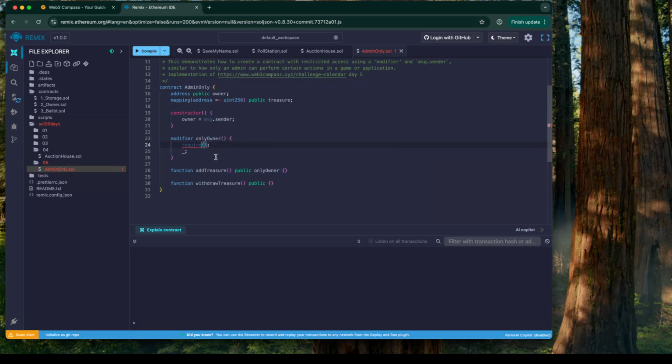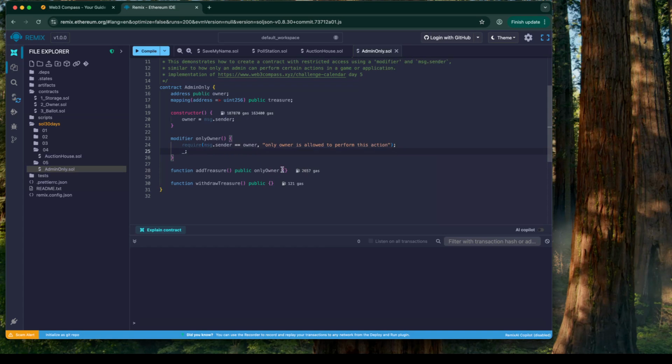So if I do require msg.sender equals owner, that means that only when the account whose address is stored under owner calls this add treasure function, only that will allow further execution to proceed. So only owner is allowed to perform this action.